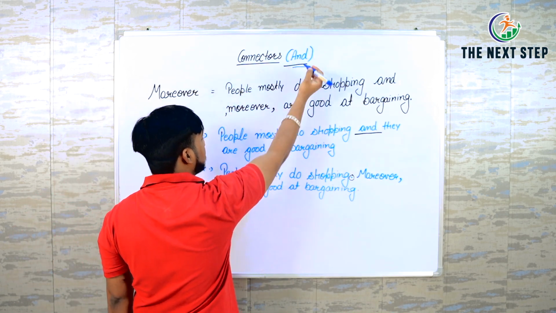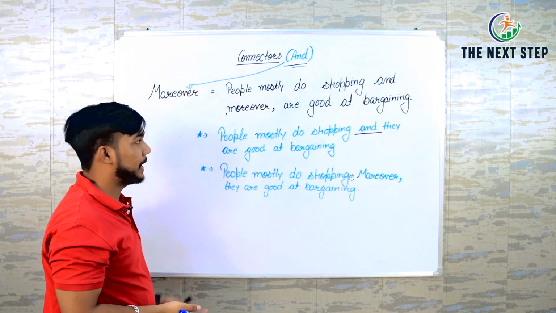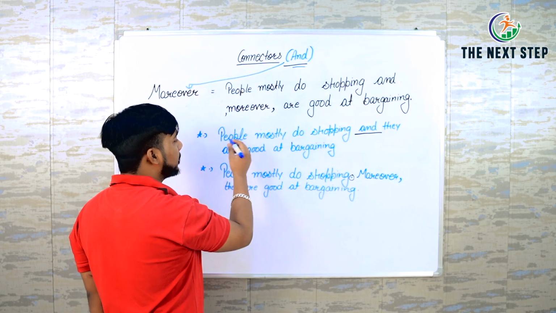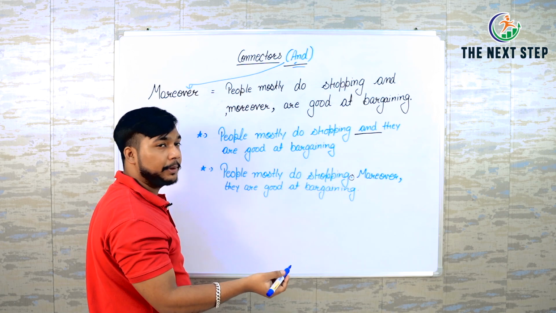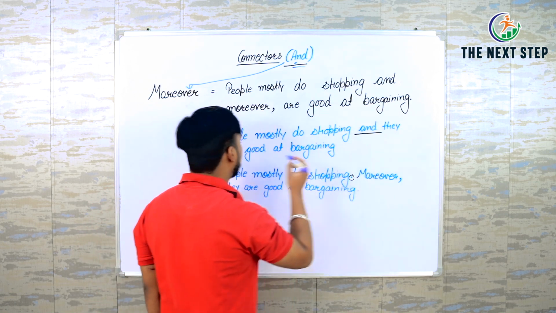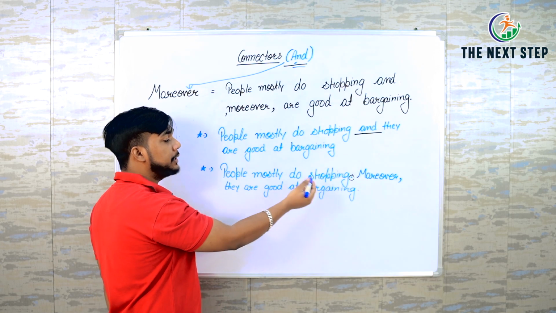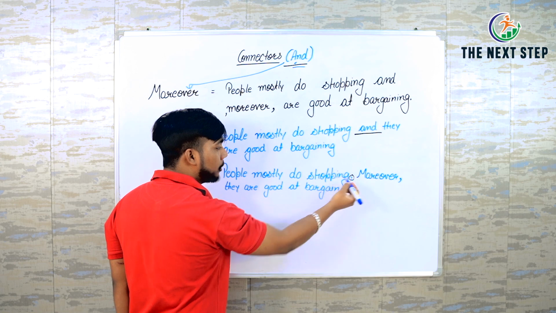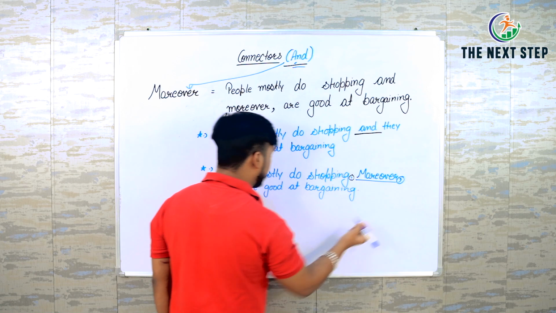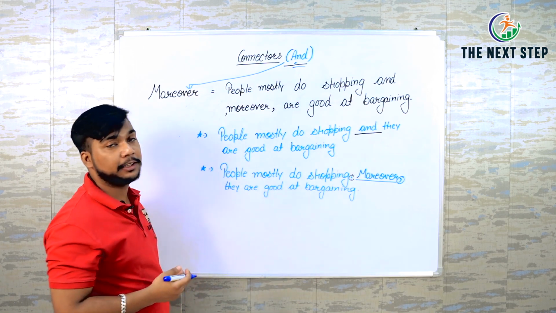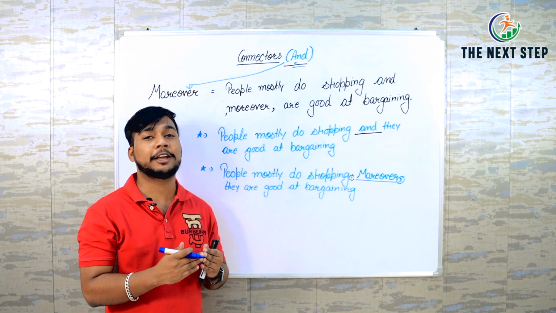We are talking about replacing "and", and we can use "moreover", as we have learned already. Now the basic sentence which you can use with "and" is, people mostly do shopping and they are good at bargaining. People mostly do shopping, full stop, moreover, comma, they are good at bargaining. These are the basic sentences which we can see in 6 to 6.5 band writing.